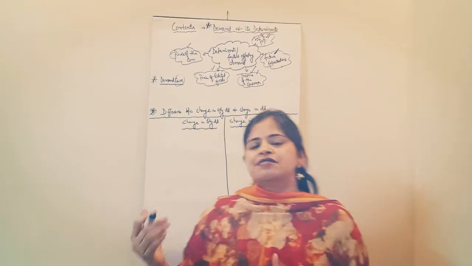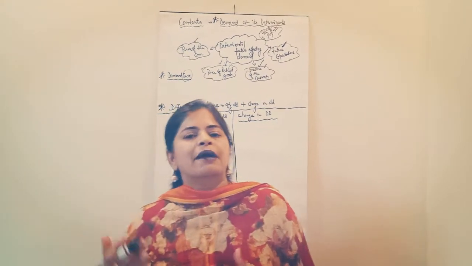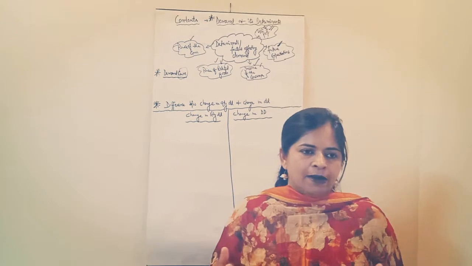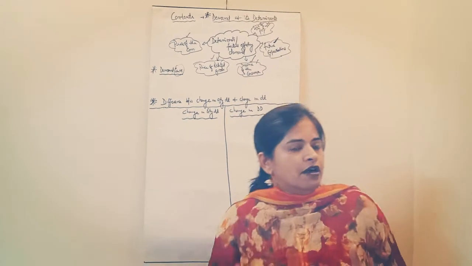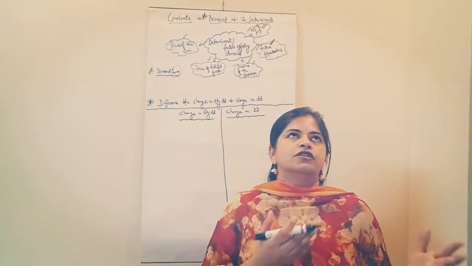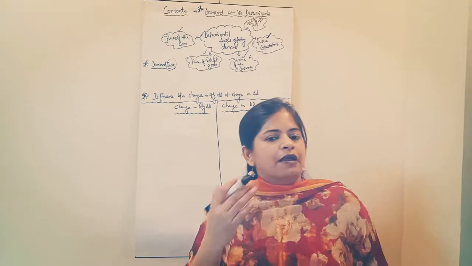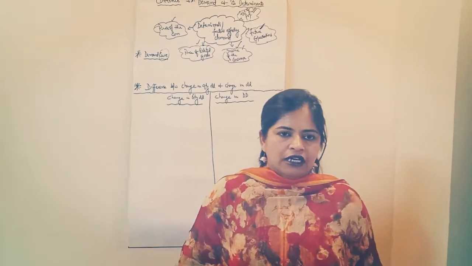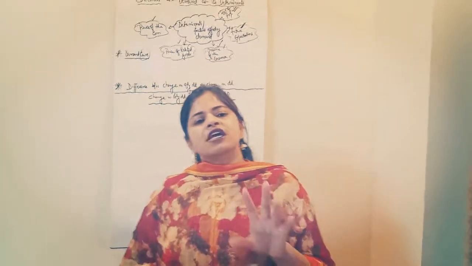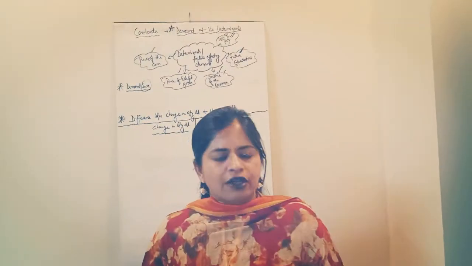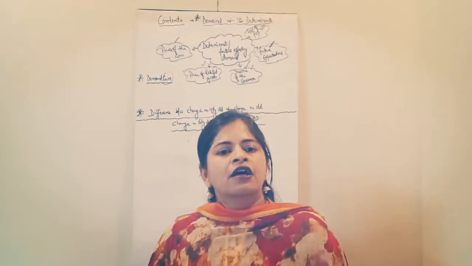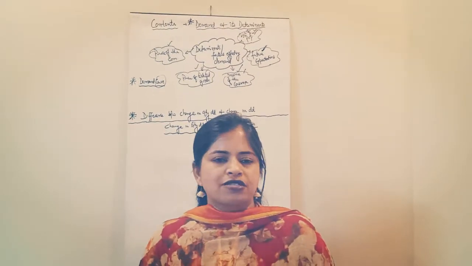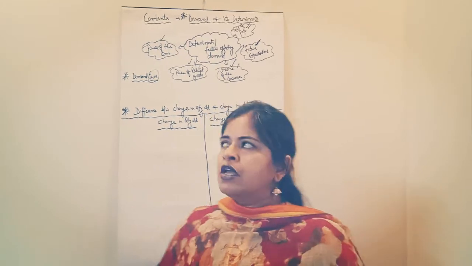The second type is complementary goods. Complementary goods refers to those goods which are complements to each other. For example, we take the example of car and petrol. If the price of petrol increases, the demand for cars automatically decreases. So it means that with an increase in the price of one commodity, the demand of the other commodity will decrease. So there is basically an inverse relation between the two goods.